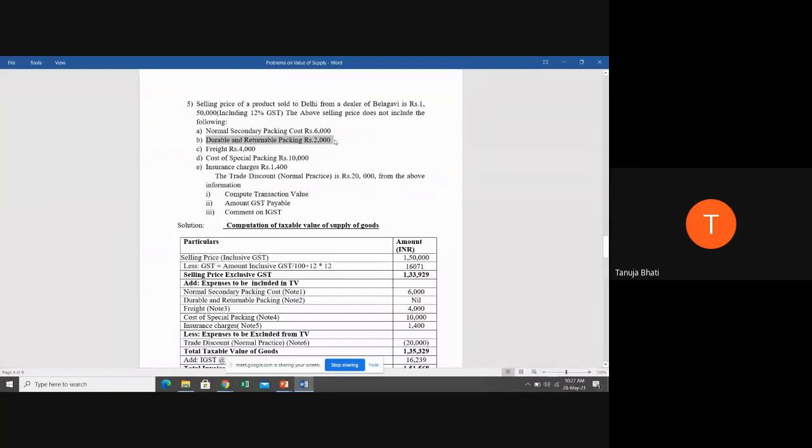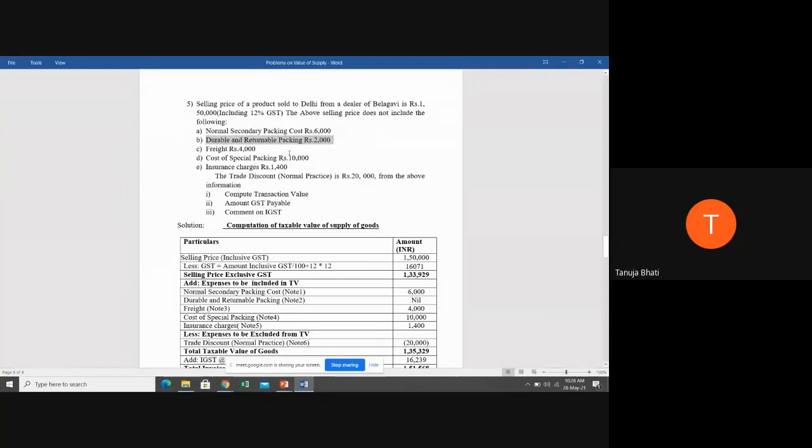Because it is a returnable packing which the supplier is getting back and the benefit is not flowing to the customer. Is the customer getting the benefit of keeping the packing with himself? If yes, then it should be added, but it is returned back to the supplier. The supplier is getting back that. So if there is any kind of returnable item or returnable packing, that should be ignored, students. It should not be considered.